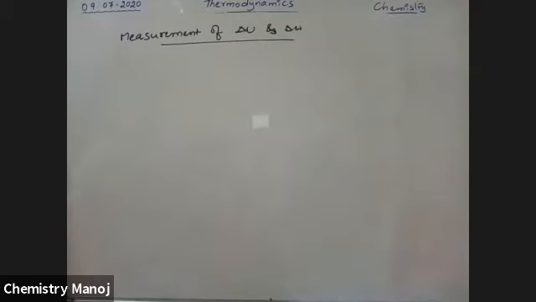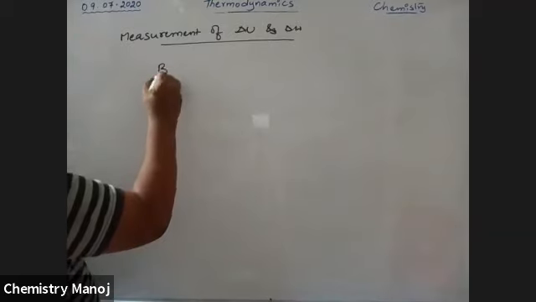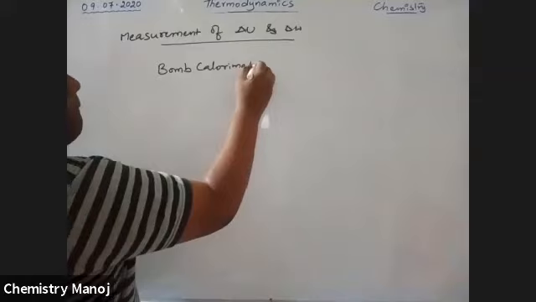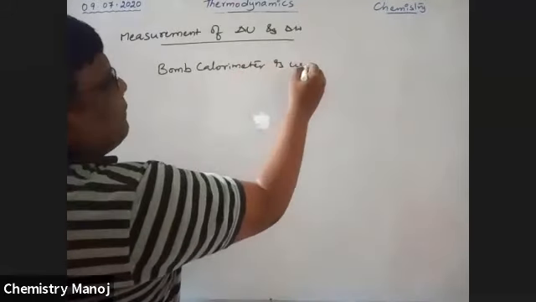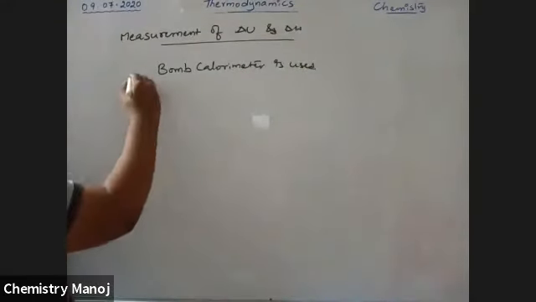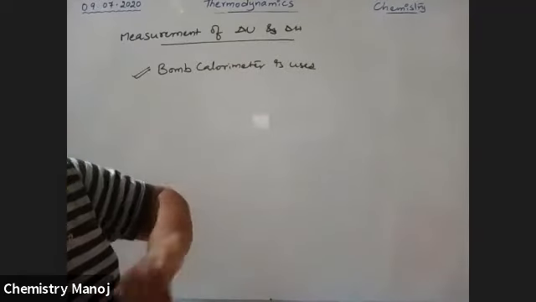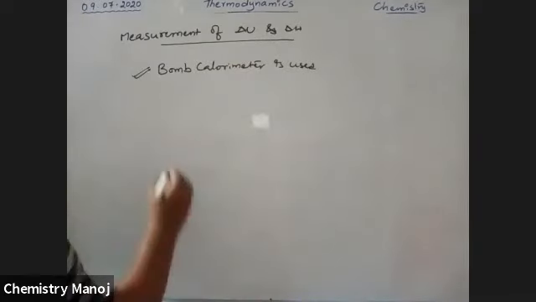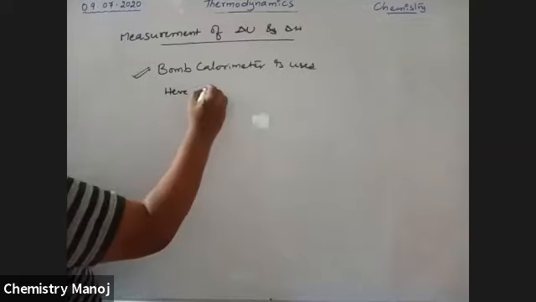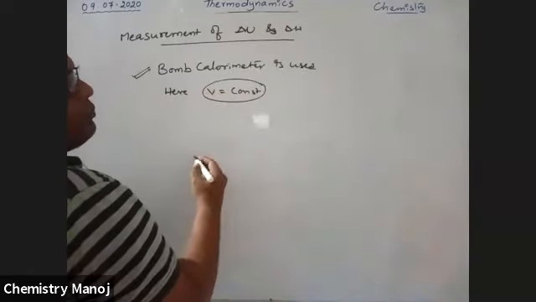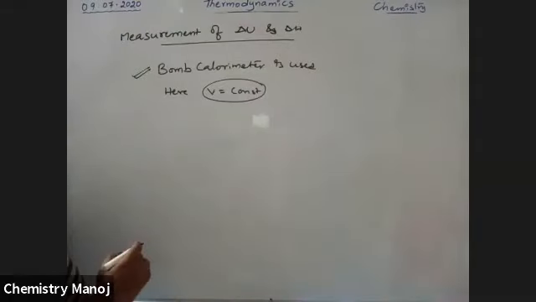Okay. So how to calculate this delta U? For this purpose, the bomb calorimeter is used. So what is this bomb calorimeter? I will draw the diagram, please write. In the bomb calorimeter, volume is constant. That means the entire process takes place at constant volume.